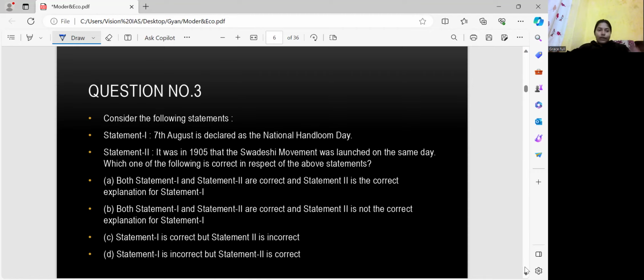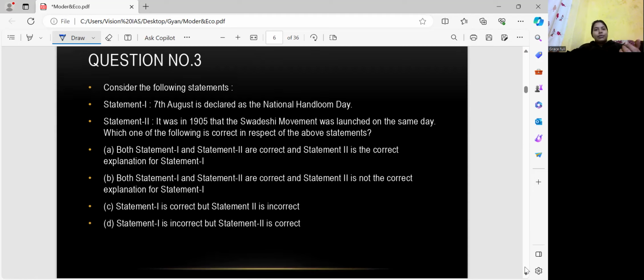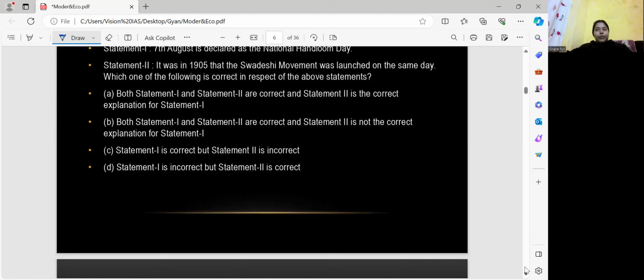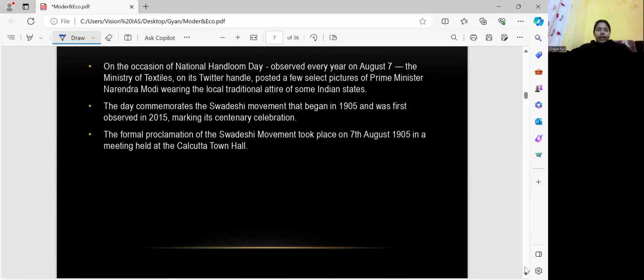So before solving this question, let's get some knowledge about National Handloom Day. The occasion of National Handloom Day is observed every year on 7th August. The Ministry of Textiles, on its Twitter handle, posted a few select pictures of Prime Minister Narendra Modi wearing the local traditional attire of some Indian states.